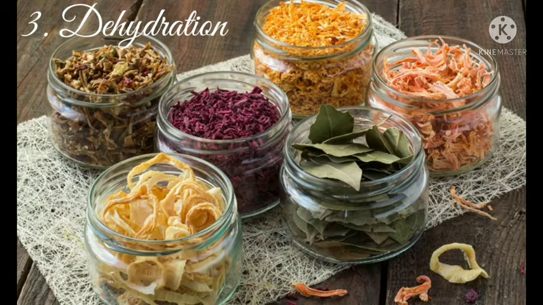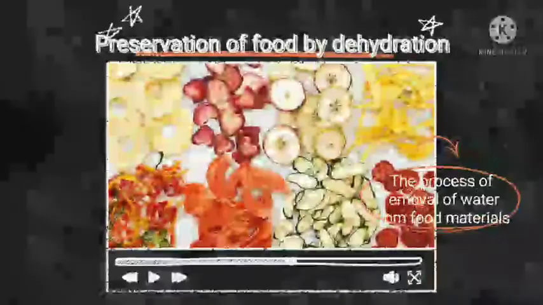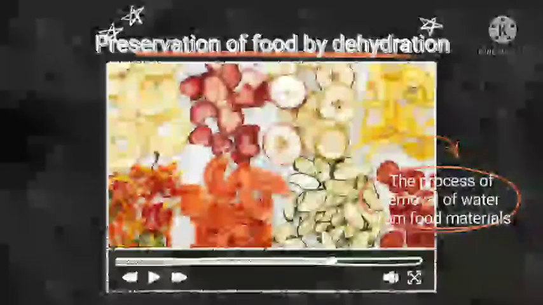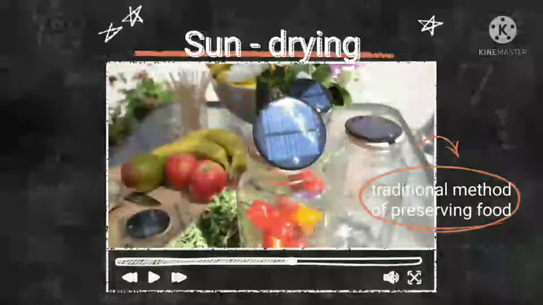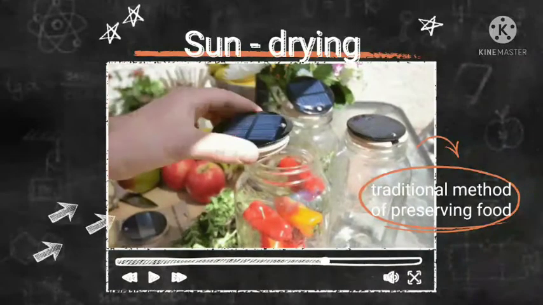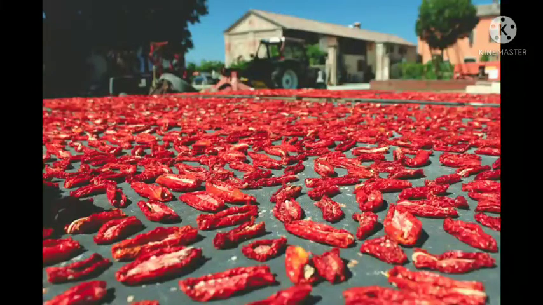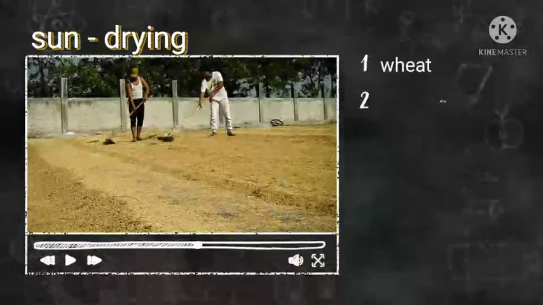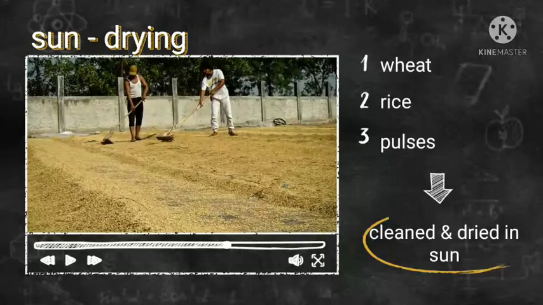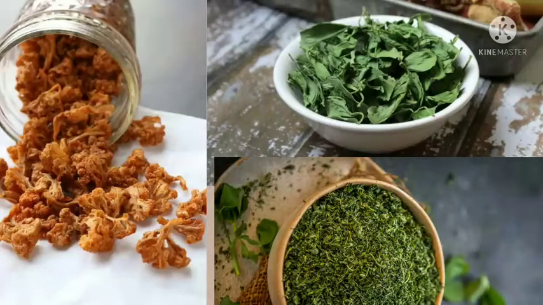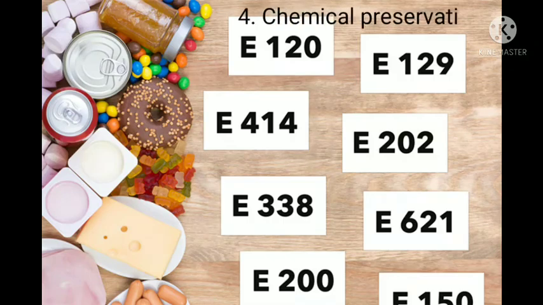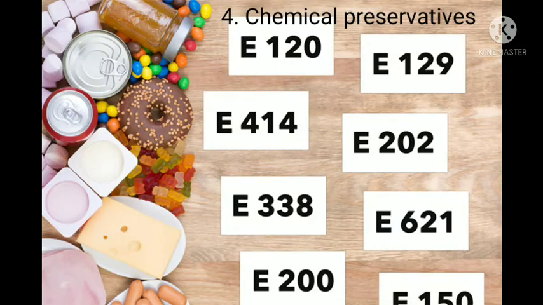Third is dehydration. Dehydration is the process of removal of water from food materials. Sun drying is the traditional method of preserving food. It reduces the water content of food materials and makes them dry. Wheat, rice, and pulses are cleaned and dried in the sun. Vegetables like cauliflower, spinach, and methi are also preserved in this manner.